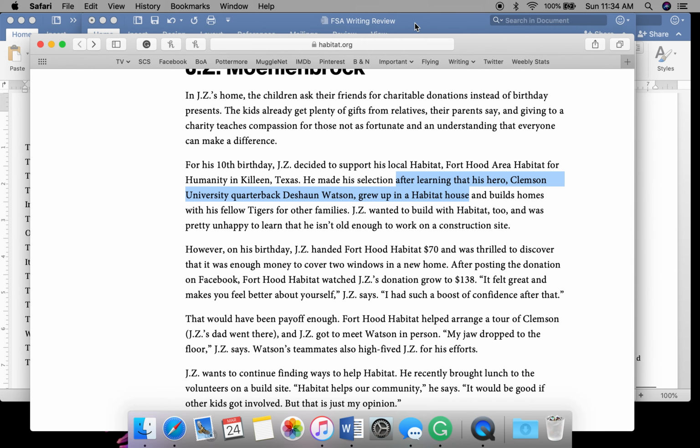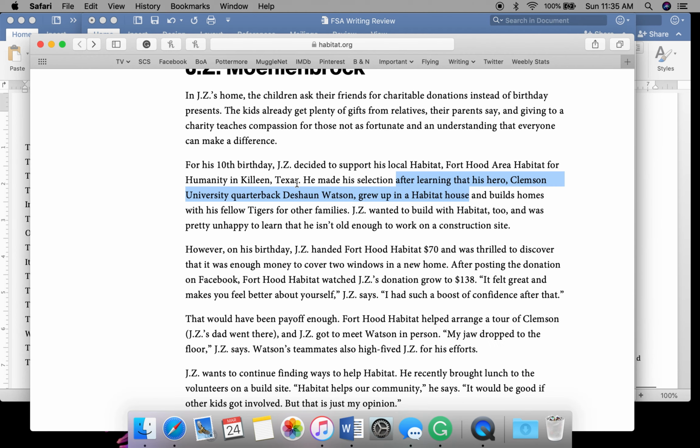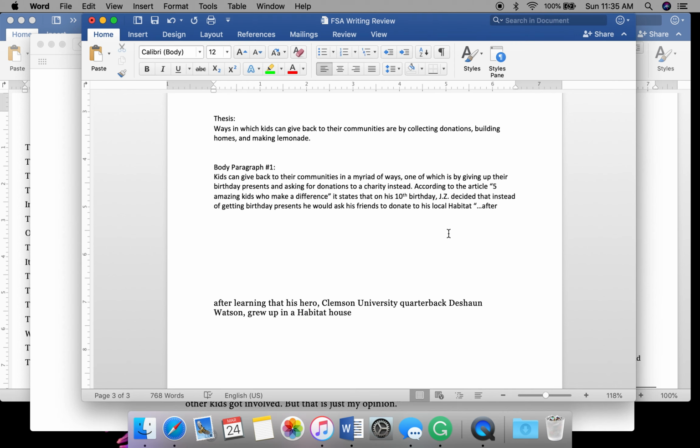So just for this video, I'm going to go ahead and put this down here. But I don't want all of this. So I started in the middle. He made his selection. I took that out. I don't want that part. So instead of saying he made his selection, I've put the ellipses, which are the 3 dots. And there should be a space there.